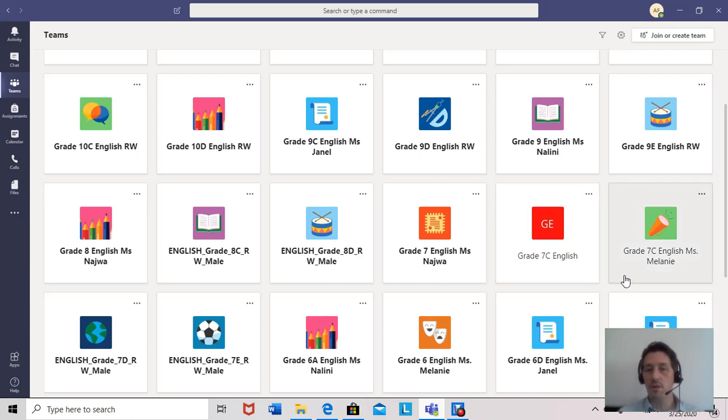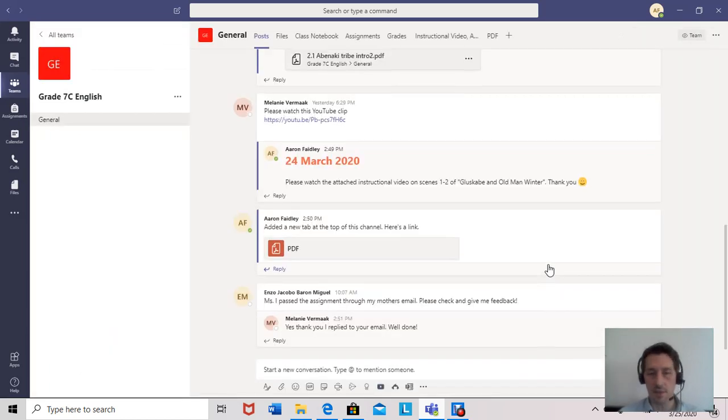So you notice there are two Teams pages now. There's the old one and the new one. So instead of going to the one, grade 7C English, Miss Melanie, we're going to go to grade 7C English. Now, Miss Melanie is still your teacher. Everything is still the same. The Teams page has just switched. So all the information from the other page will be uploaded to this one.